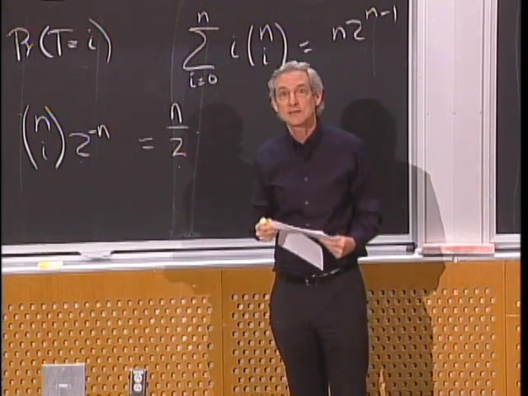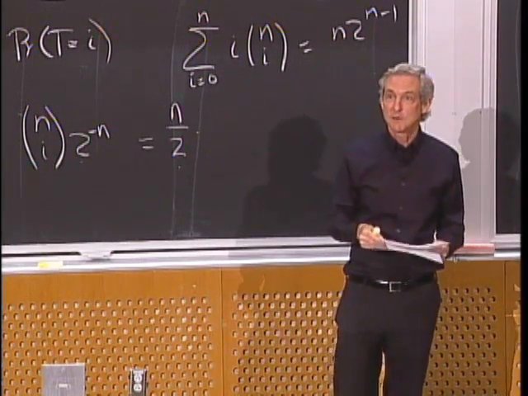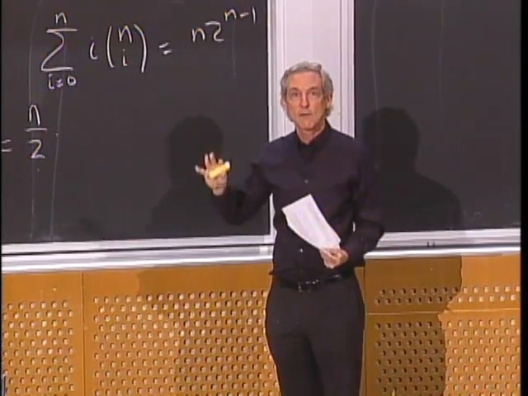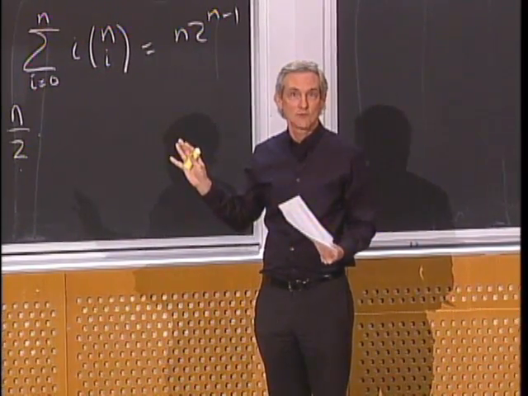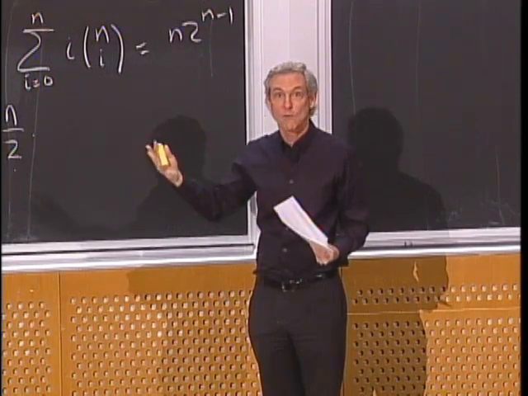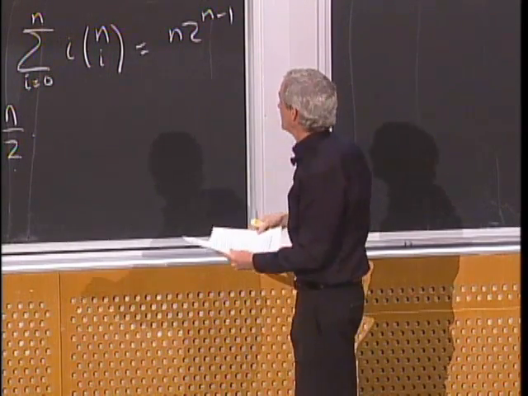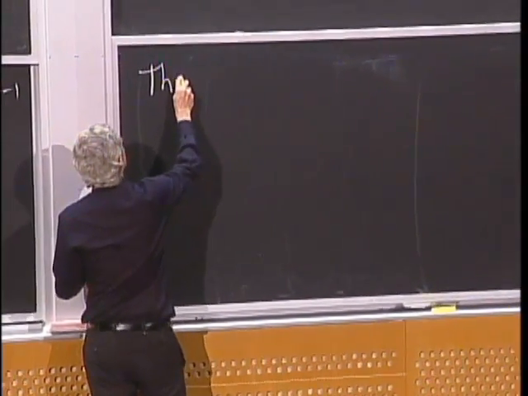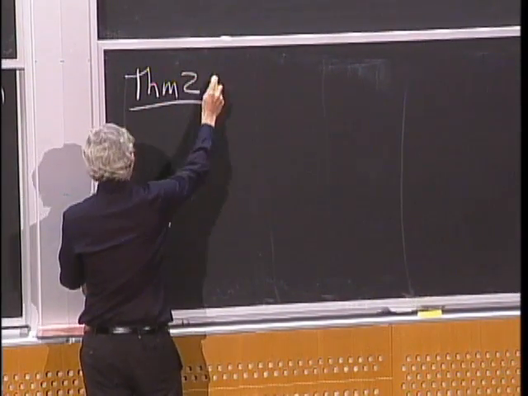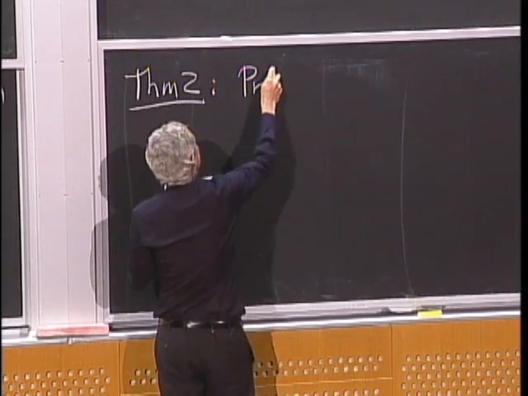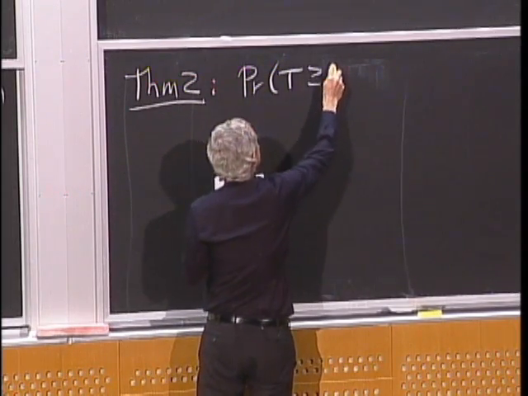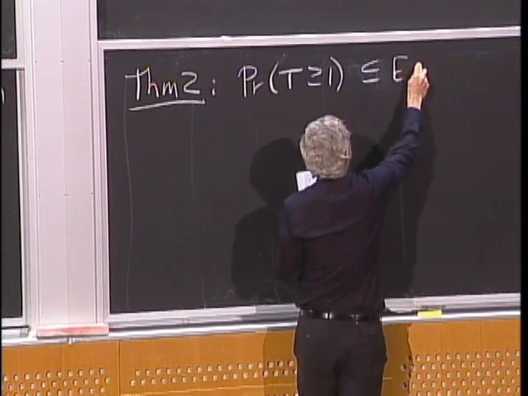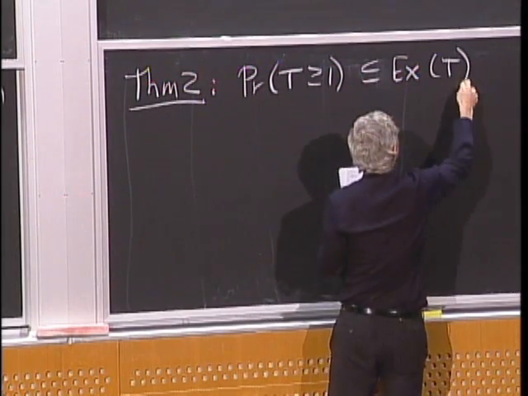Now, in those cases, it turns out that the expected value is an upper bound on the probability that any event, or that one or more events occur. And we're going to state this as theorem 2. The probability that at least one event occurs is always upper bounded by the expected number of events to occur.